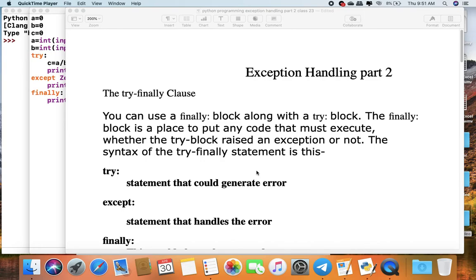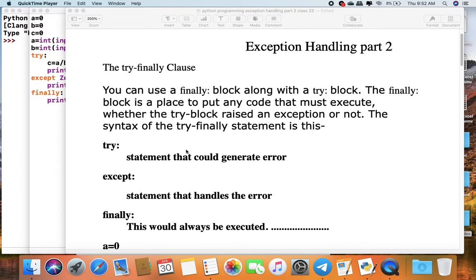Hello students, today we learn exception handling part 2. In last class we learned how we can use try and except block in exception handling. So today we learn try and finally clause. You can use a finally block along with a try block.